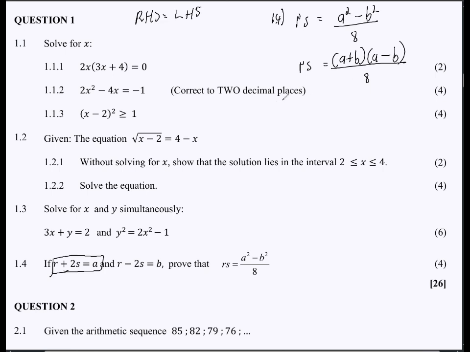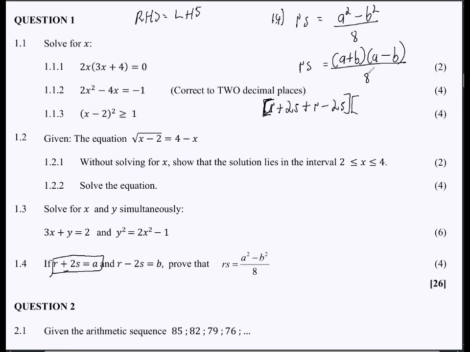Let's start. A is R plus 2S, and then plus B. Note, be careful with this, so let me use square brackets here. Oh, it's plus for the first bracket. So I'm going to say plus R minus 2S, right? So close it off like that.